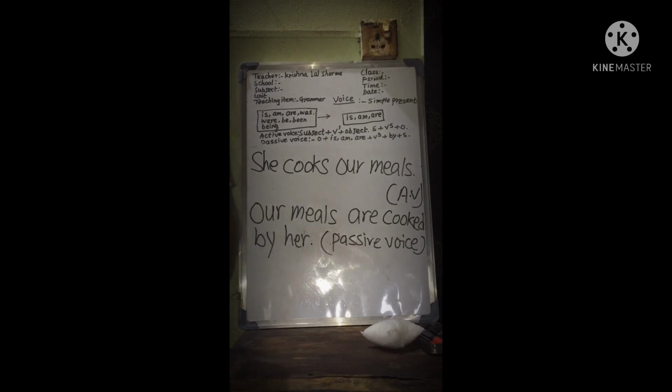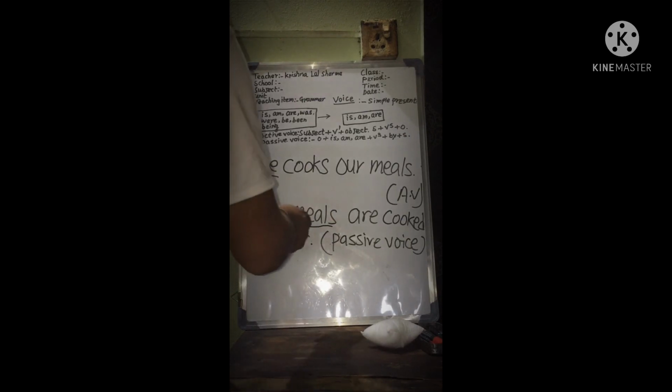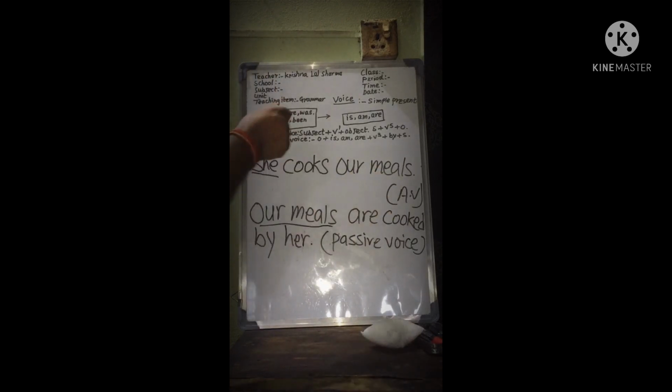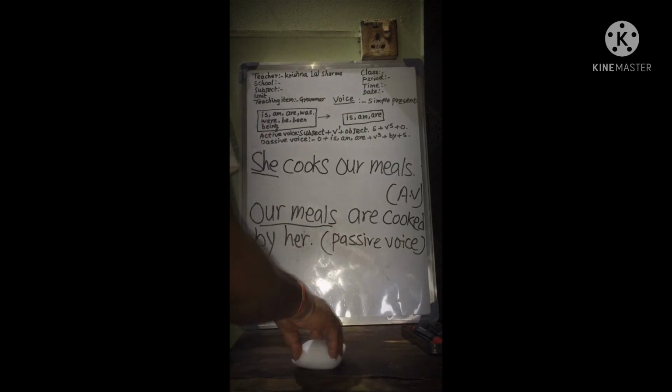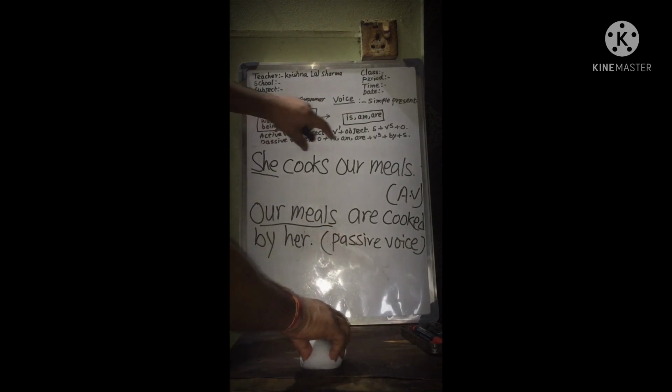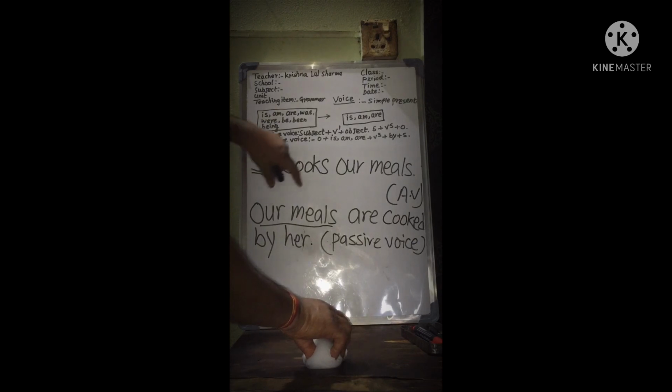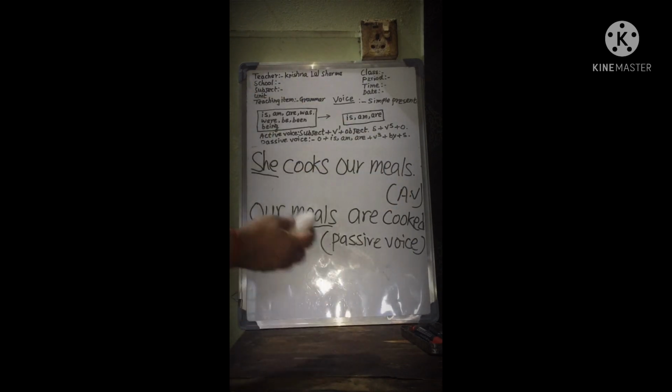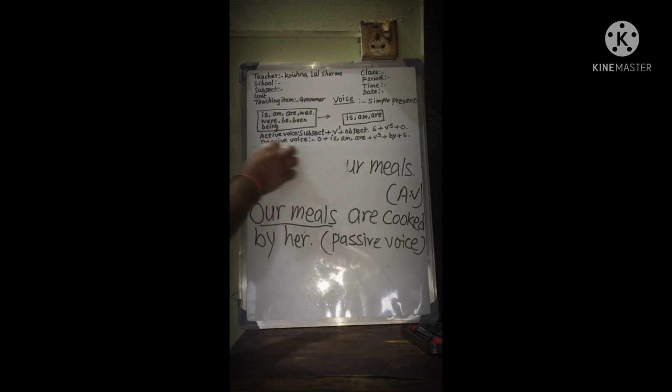In the first sentence, the subject is active. She cooks our meals. The subject "she" is active. In the second sentence, "our meals" is the subject. It doesn't act. It is acted upon. The first sentence is called active voice. The second sentence, "Our meals are cooked by her," is called passive voice.